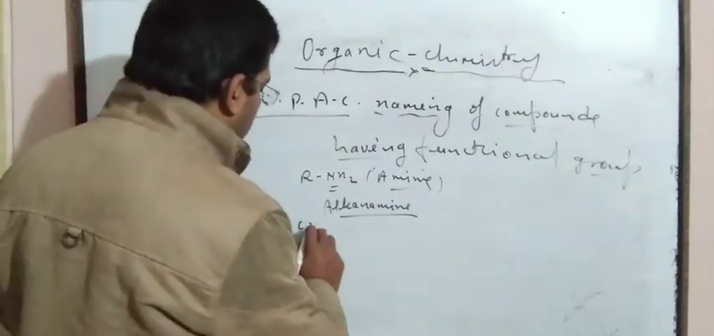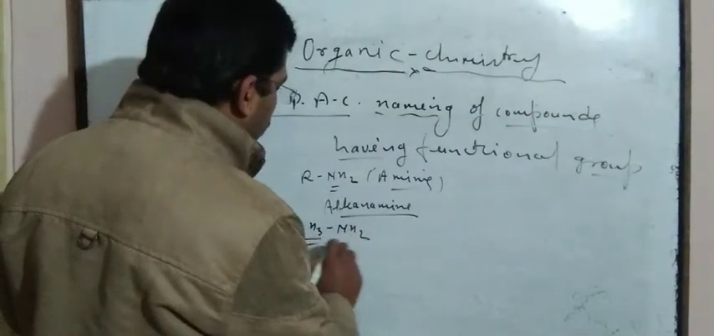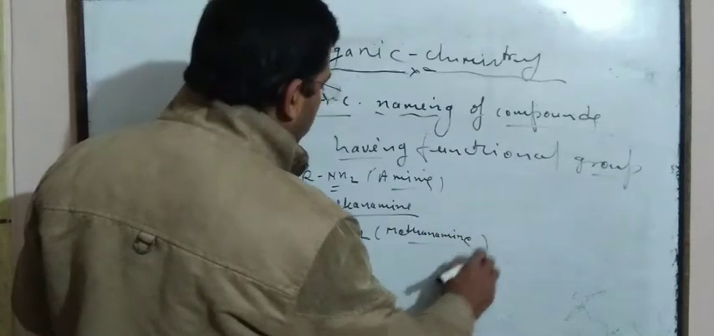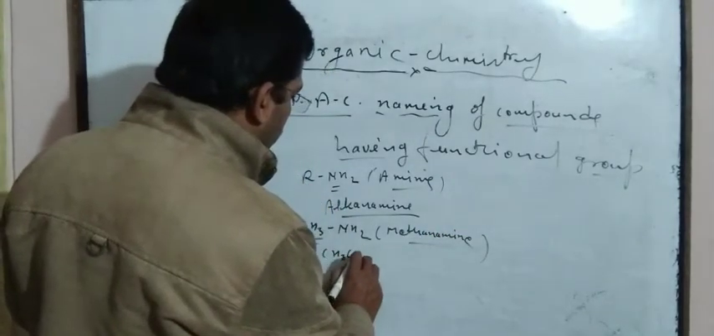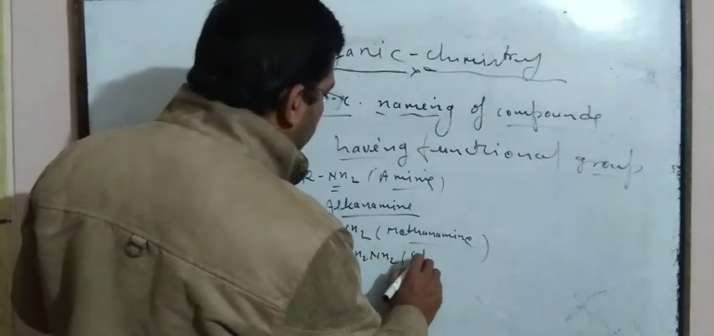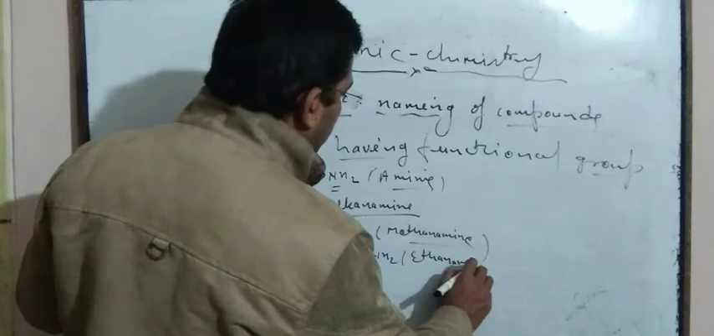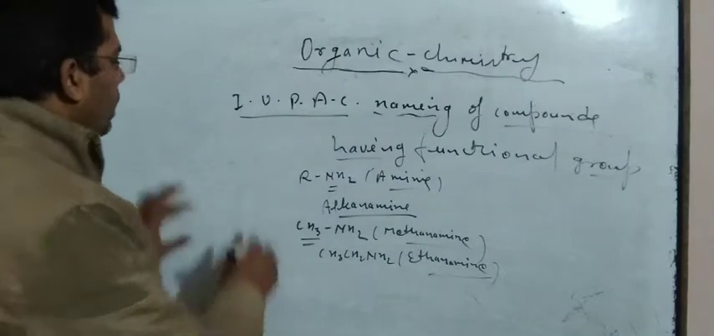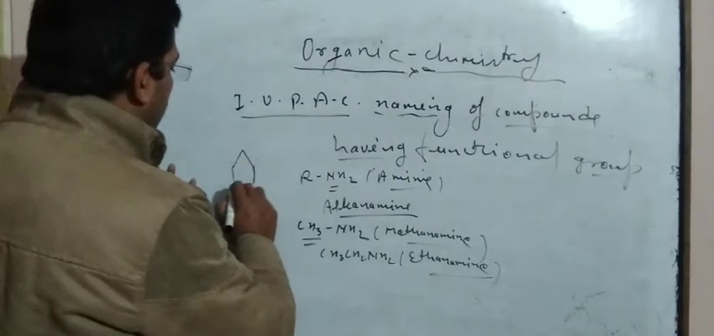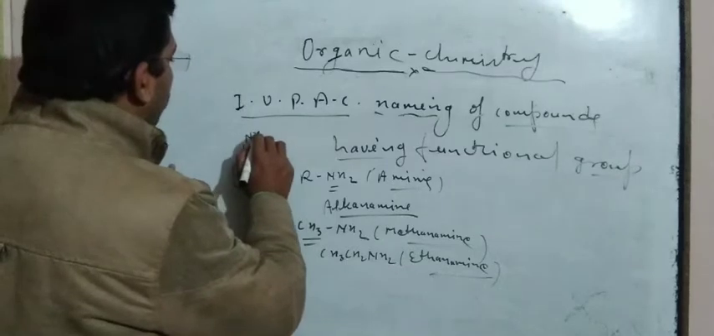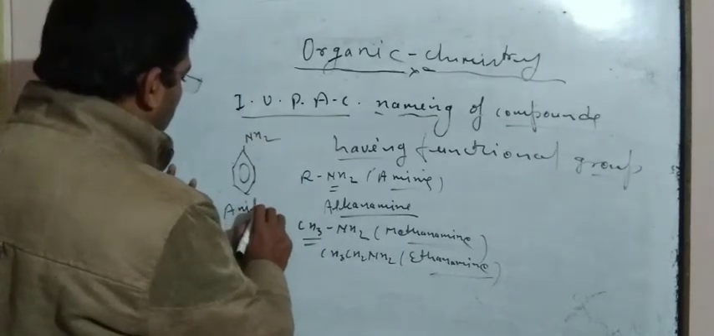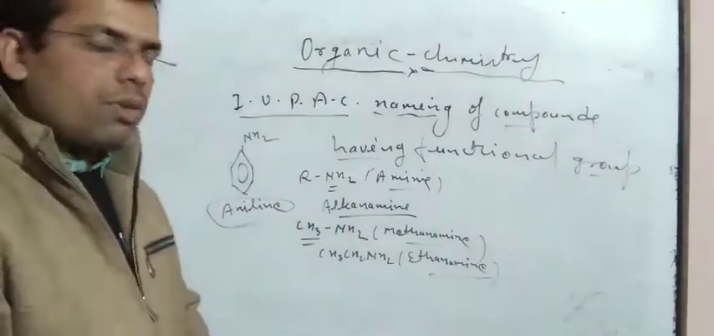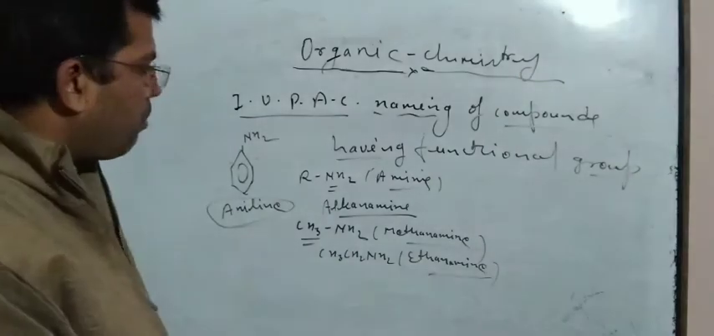For example, if CH3NH2 is taken, it is methanamine. If CH3CH2NH2 is taken, it is ethanamine. If NH2 is connected to a benzene ring, it is known as aniline. So dear students, you should keep it in mind. This one is the IUPAC naming for amine.